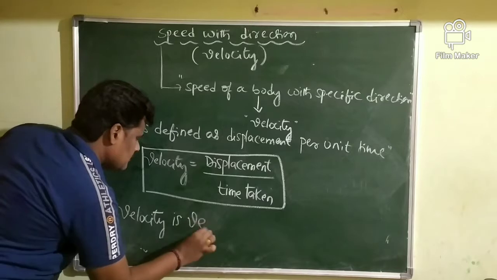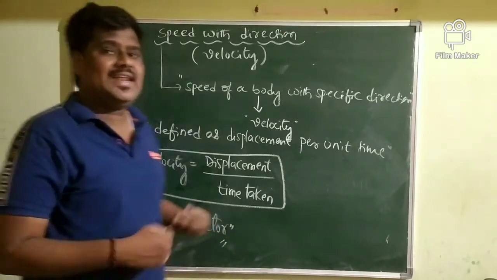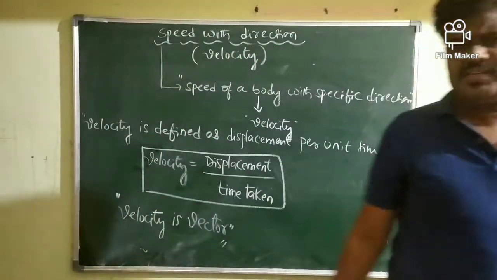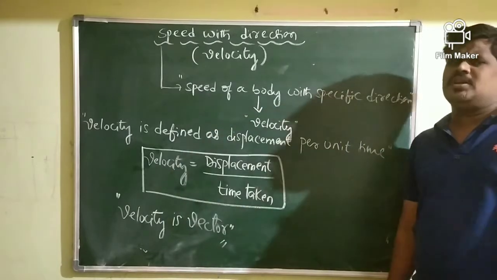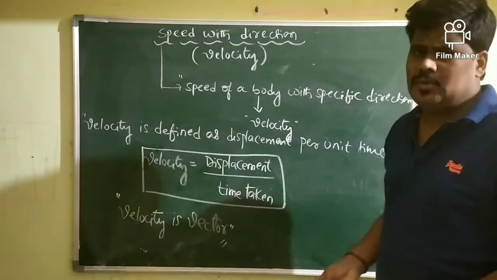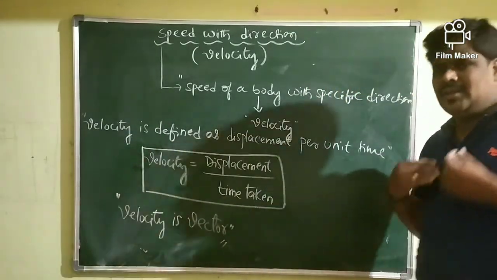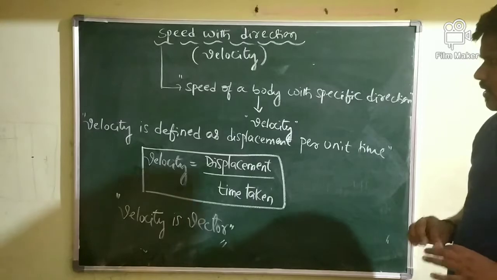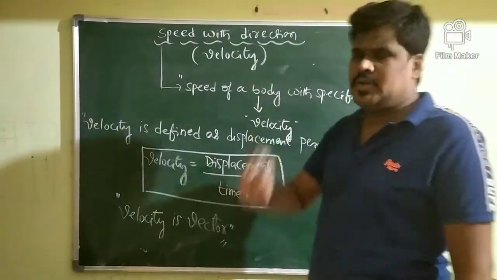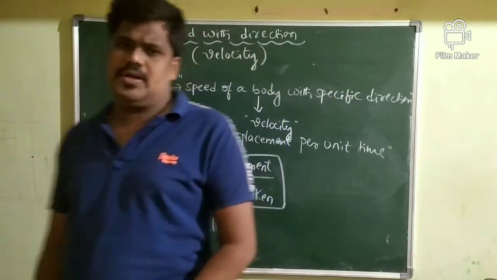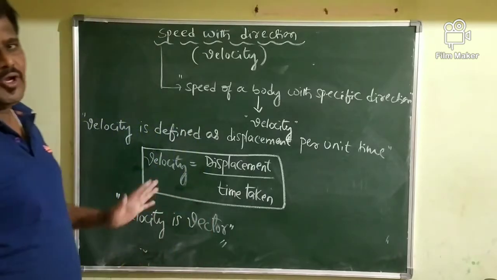What about speed? Speed is a scalar physical quantity. Why is speed a scalar physical quantity? Because when you are explaining the speed of a body, we are bothered about only how fast the body is moving, and we are not at all taking into account in which direction the body is going to move. The direction of motion of a body is completely ignored in explaining the speed of the body. That's why speed is a scalar and velocity is a vector.